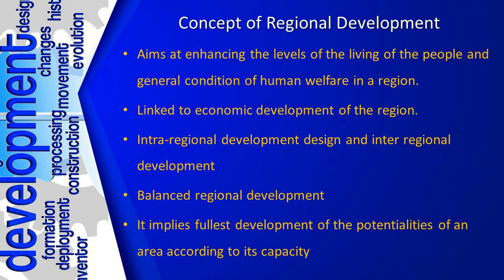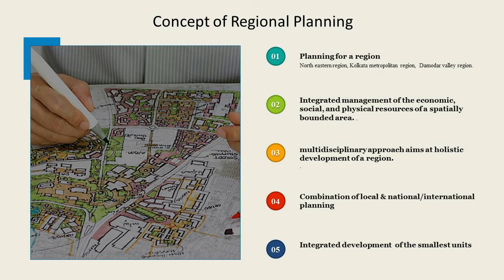In very short, to sum up, this is the first definition you can say: when we seek a wholesome development, an integrated development, a balanced development of a region, we call that regional development. Next, let us see what we mean by regional planning.